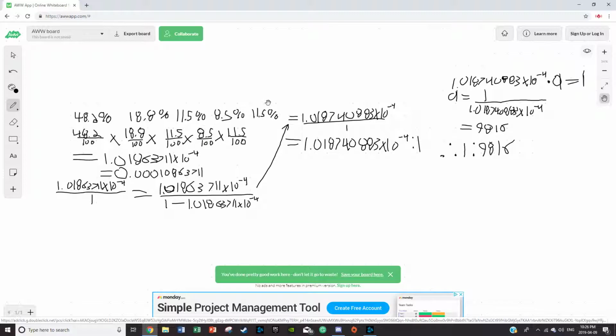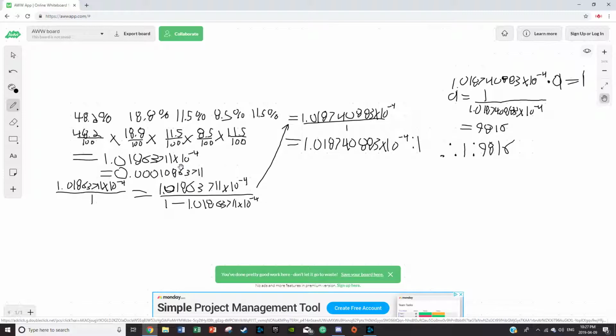chance of winning. So if we convert these percentages into fractions and multiply them, which is what you have to do because we're trying to find the probability of them winning the first year and the second year and the third year and the fourth year and the fifth year, we get this very, very small number. Now, normally when we multiply fractions like this, we're supposed to get a regular fraction, but because this is so small, we don't get that.